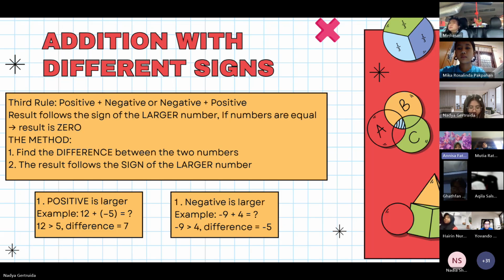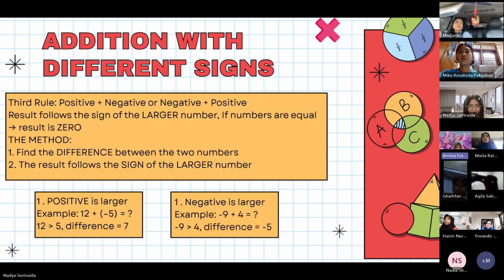First, positive is larger than negative. Example, 12 added to negative 5. The number 12 is larger than 5. The difference, 12 subtracted by 5 is 7. The sign of 12 is positive, so the sum is positive 7.